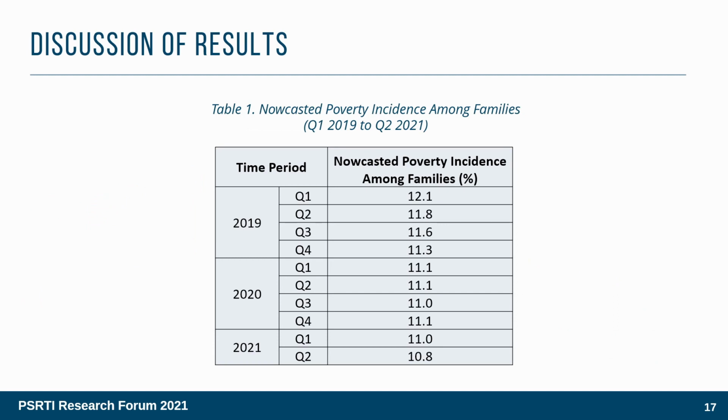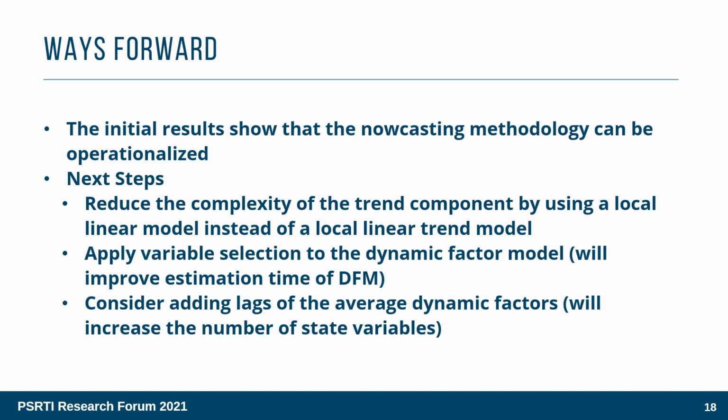The estimated model produced the following nowcasted poverty incidence. The nowcasting dataset includes observations until 2021 Q2. We note that there was no reduction in the poverty incidence during the pandemic. This is due to the earlier observation that the model gives more weight to the local linear trend part than the dynamic factor part. In summary, the initial results show that the nowcasting methodology can be operationalized, and we plan to apply the following steps.